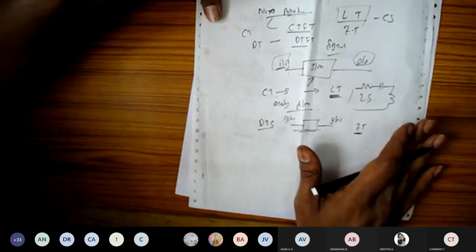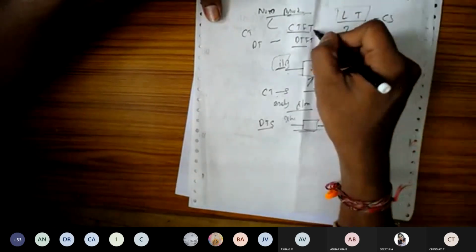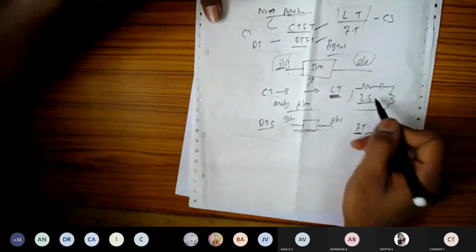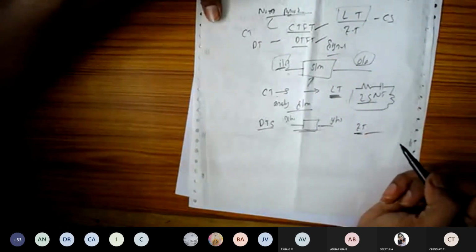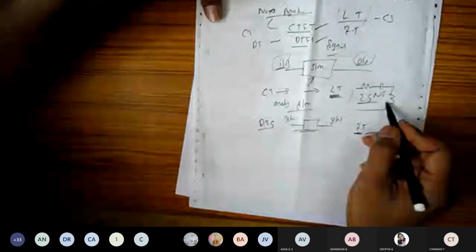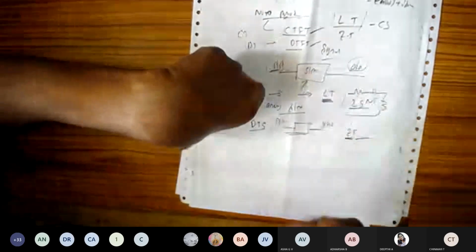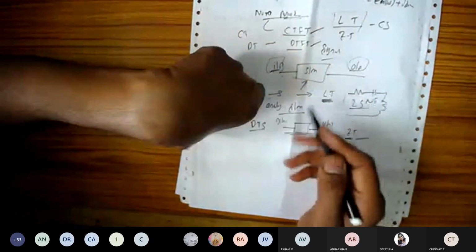In signals and systems, you are going to study periodic signals, the Fourier transform, the discrete time Fourier transform, and the Z transform. The Laplace transform we already studied in network theory, and you are studying it in control systems. So these are the basic transforms, and upon these basic transforms many other transforms are derived.